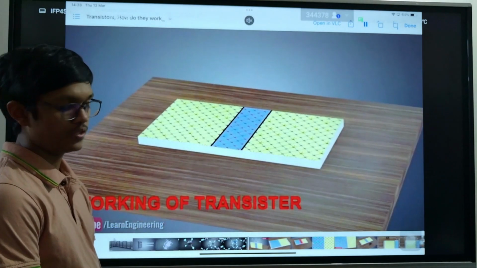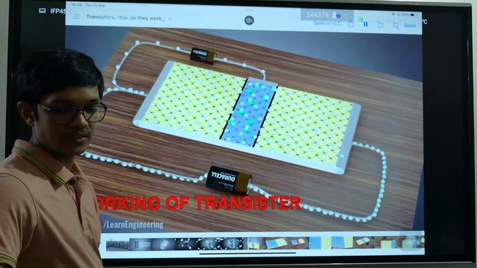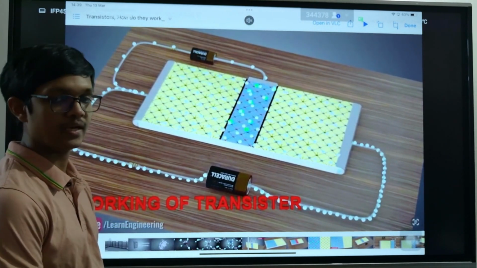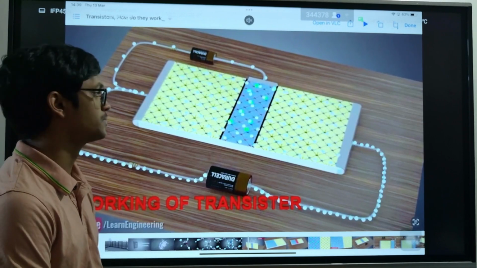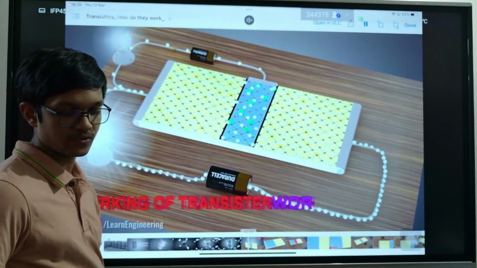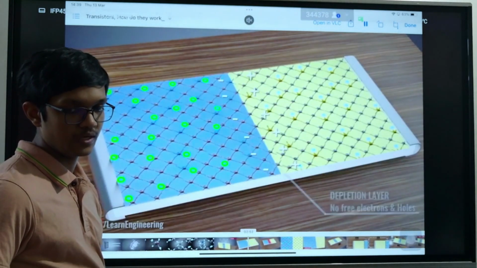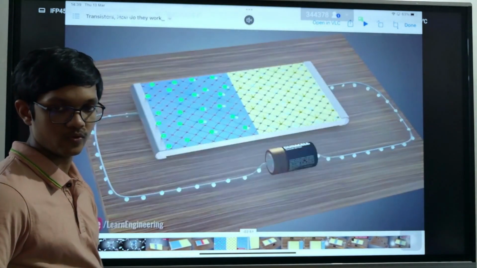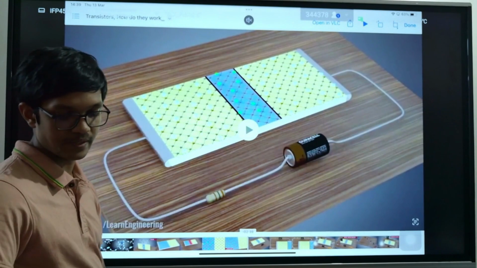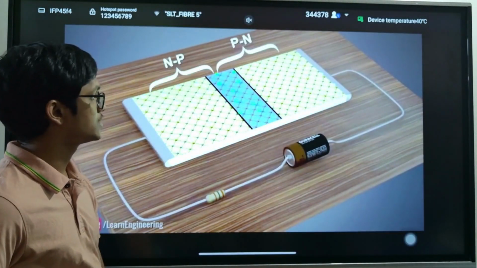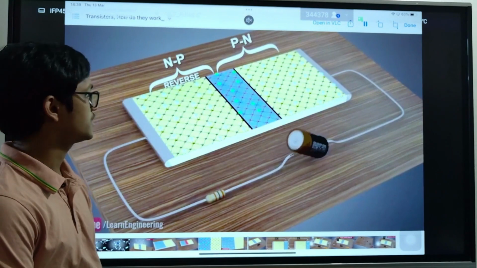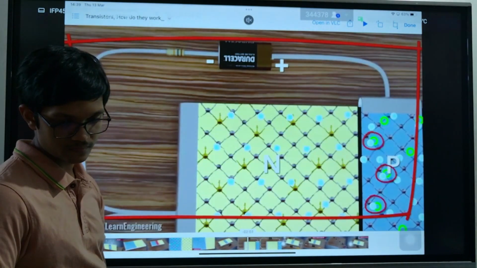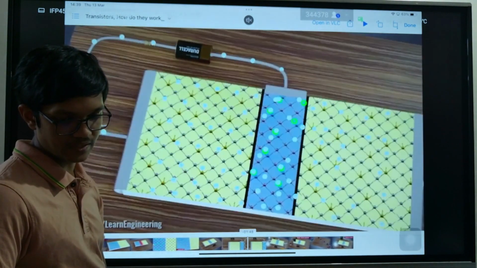Now, first of all we have to properly bias a transistor. I'll explain later how we bias a transistor. But when we properly bias a transistor, what happens is, as we know, you have two PN junctions, right? This one and this one, two PN junctions. Then what happens is something like this.